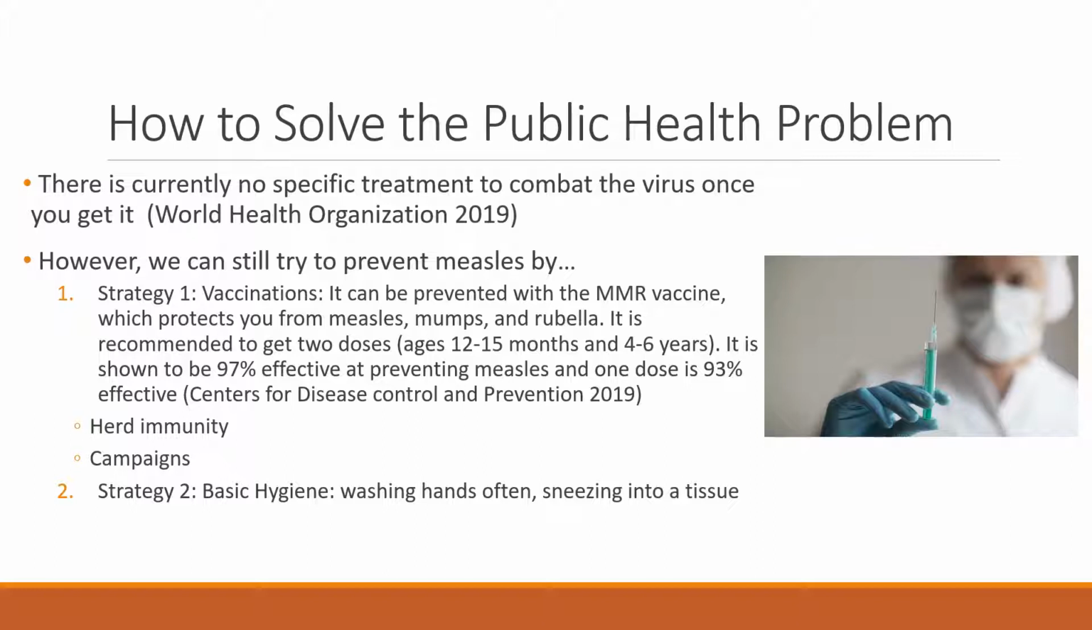There's also campaigns for the vaccinations. There was one in Uganda this year in October where they administered the MMR vaccine to children in Uganda. Because it is an underdeveloped country, many people did not have the vaccination and there were measles outbreaks. With this, they can prevent many people from getting measles and also make people aware that there is something that can prevent measles. Also, just having basic hygiene, such as washing your hands often, sneezing into a tissue, can help prevent the spread of the disease.